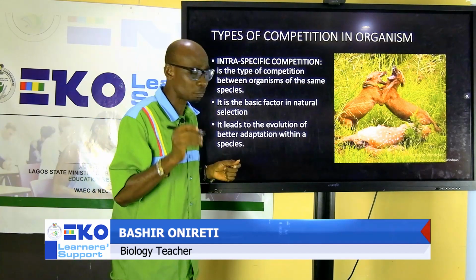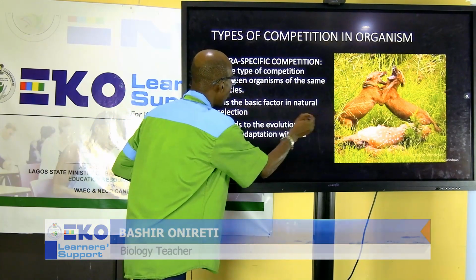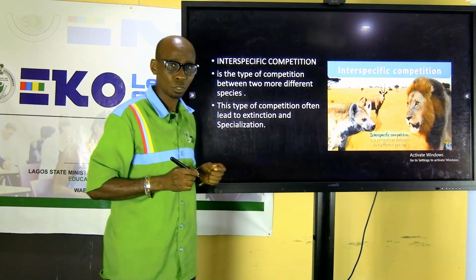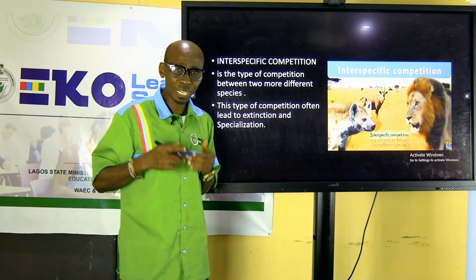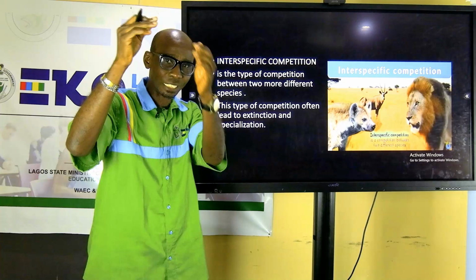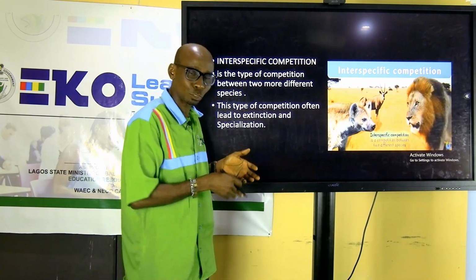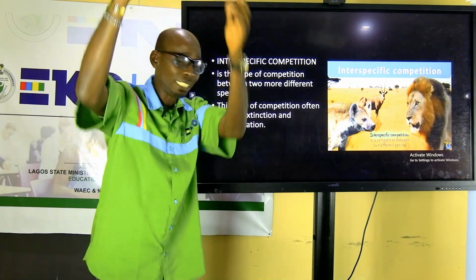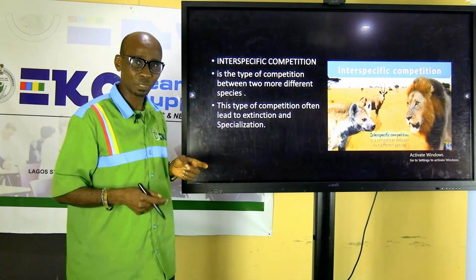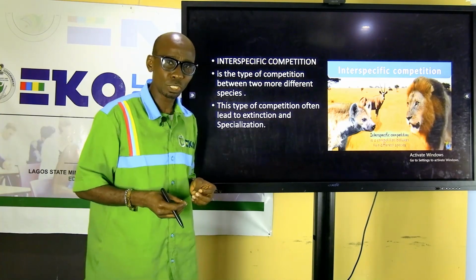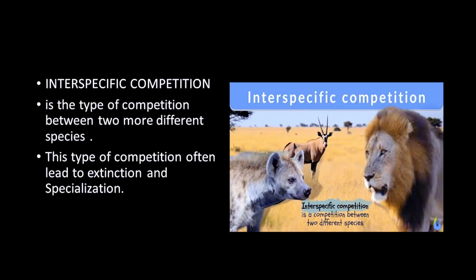The same species, that is why it's called intra. The other one is interspecific, or interspecies. If you are traveling from Lagos to Ibadan, that is interstate. If you are traveling within Lagos, that is intrastate. Within is intra, outside is inter. So interspecific competition is a struggle between two or more different species, when the species are not the same and they are competing with each other.